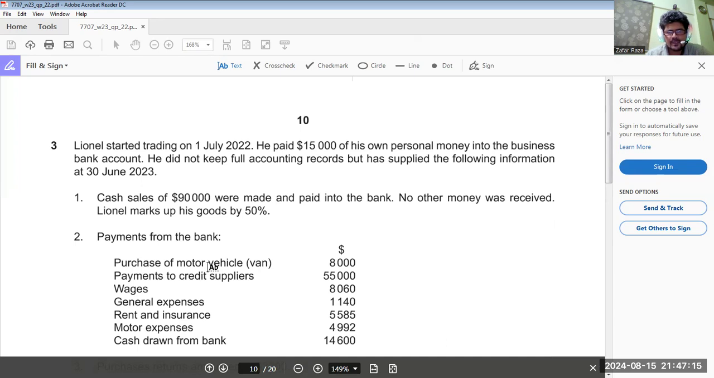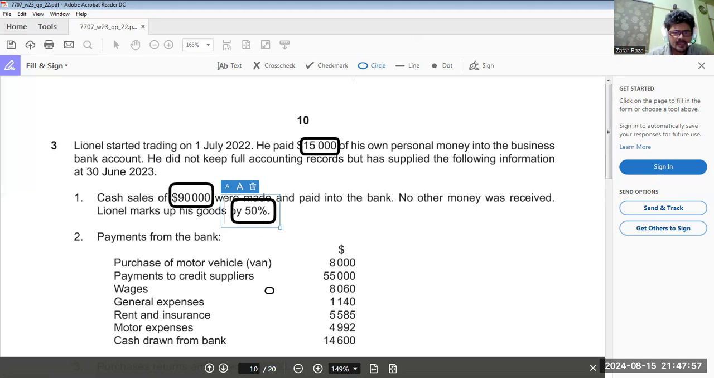He paid rupees 15,000 of his own personal money into the business bank account. It's a starting business, so this is the initial bank deposit and initial capital. He did not keep the full accounting records, but he has supplied the following information on 30th June 2023. Now 1 year has gone. Cash sales 90,000 were made and paid into the bank. No other money was received. General markup is at the rate of 50%. This is the markup, which means 50% above cost.